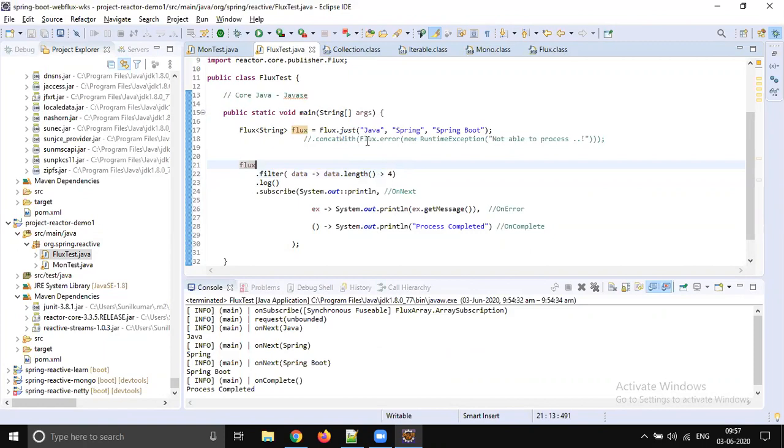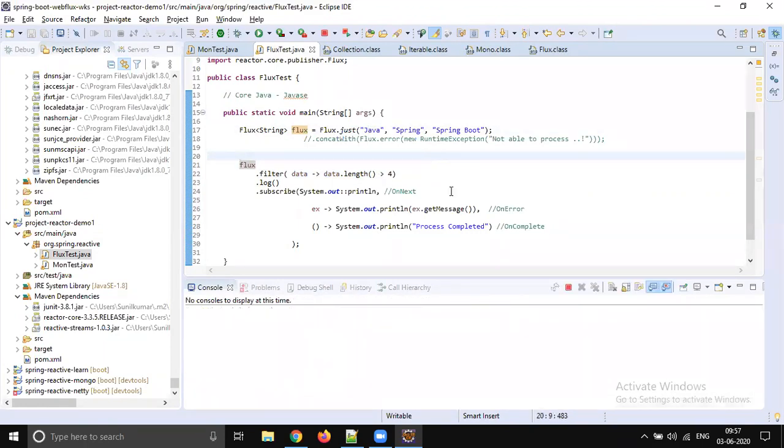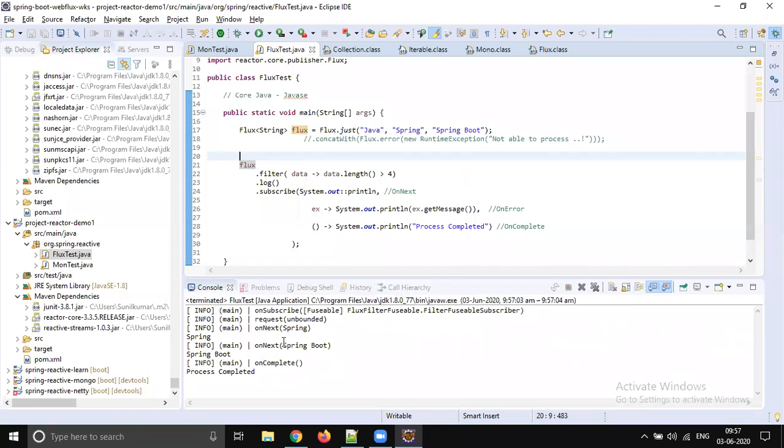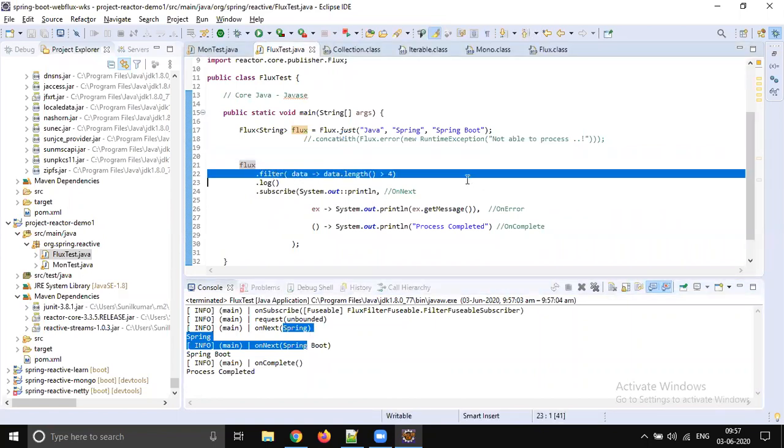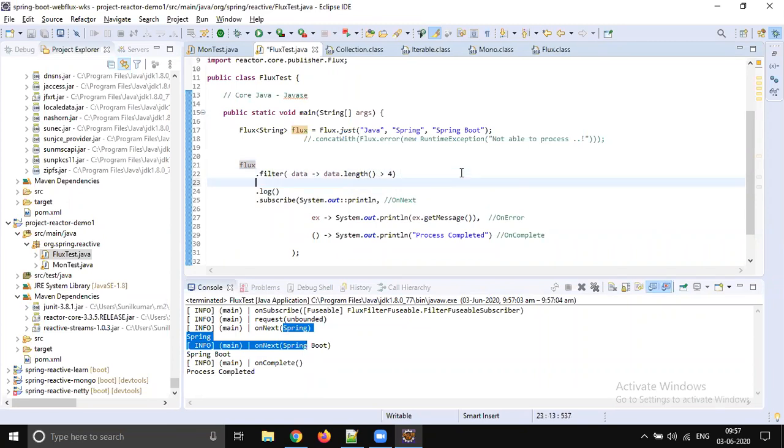When we run this code, you don't see Java printed. You see only Spring and Spring Boot printed because we are applying the filter condition. Filter is used for filtering data.